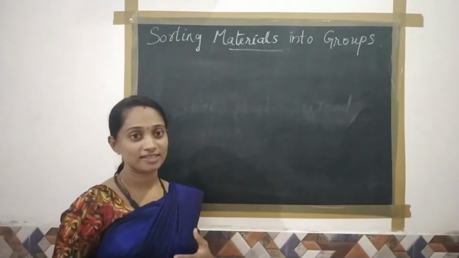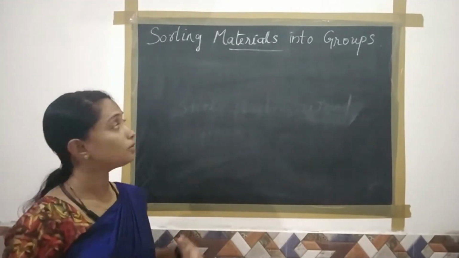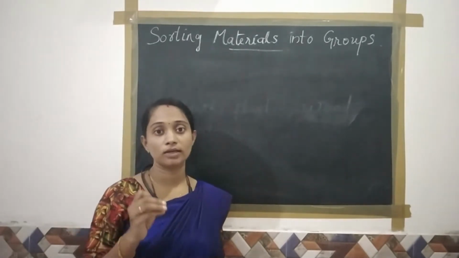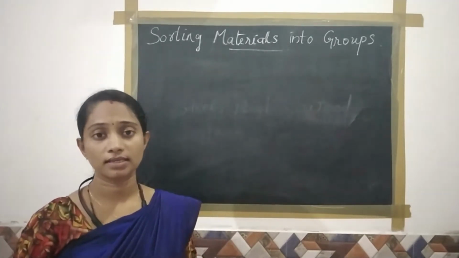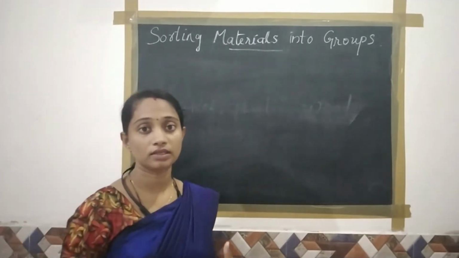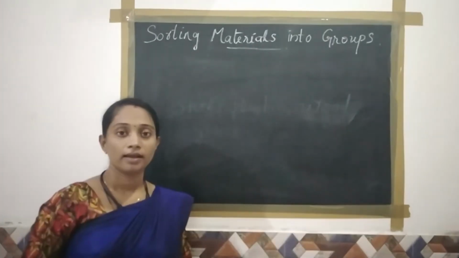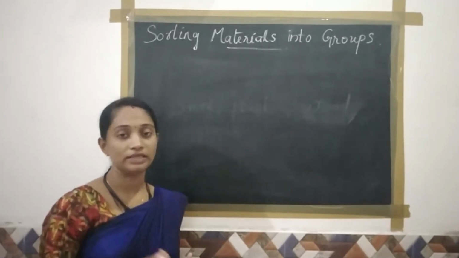Let us move on to the chapter, sorting material into groups. Just think about what we mean by the term material. Looking at our nature as well as man-made things, we can see a large variety of things with different shape, size, texture and color. And all the things are made up of one or two types of materials.